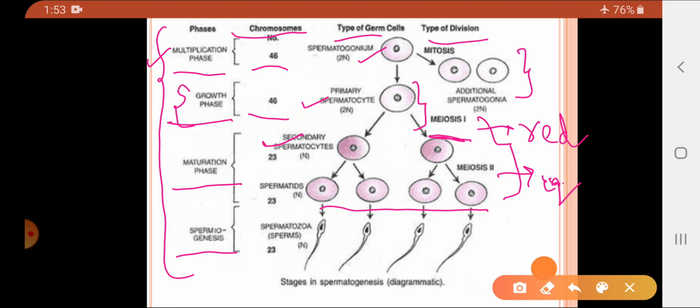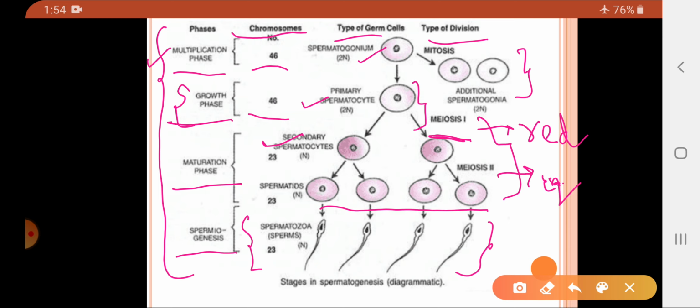Now these spermatids undergo spermiogenesis, where the organelles move within the spermatids and result in the formation of the spermatozoa or sperms. So these are the various phases occurring in the process of spermatogenesis.